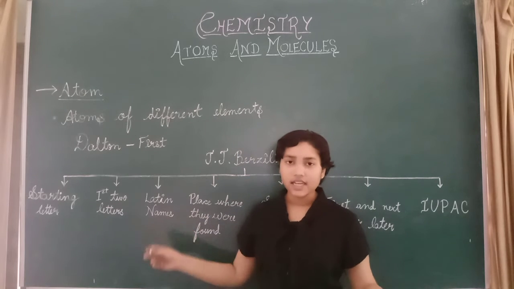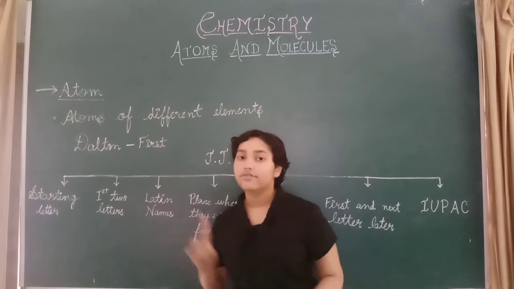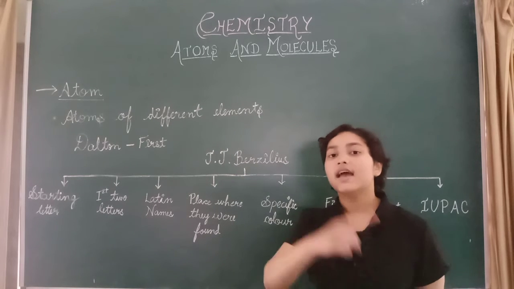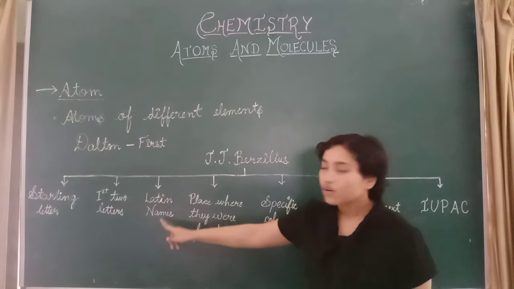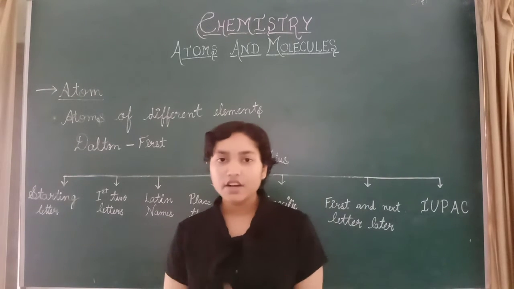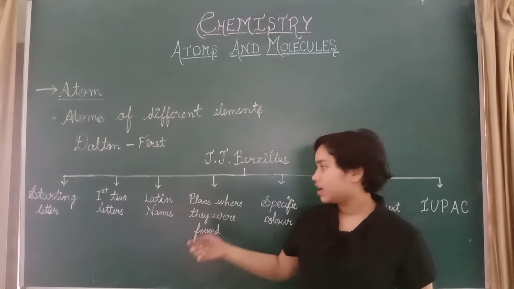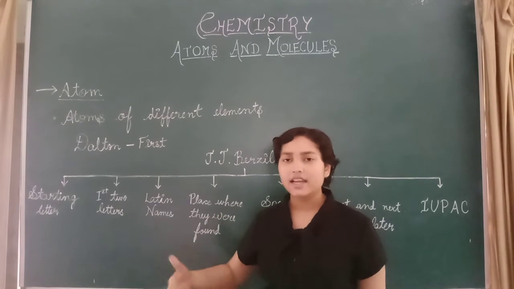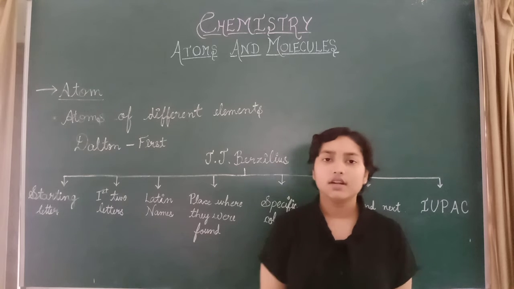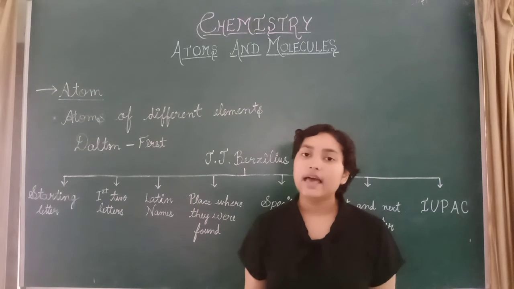So there are different elements which are named after the first 2 letters, the first and the next letter. Now, based on their Latin names, some were similar to each other. So we will use their Latin names for them.